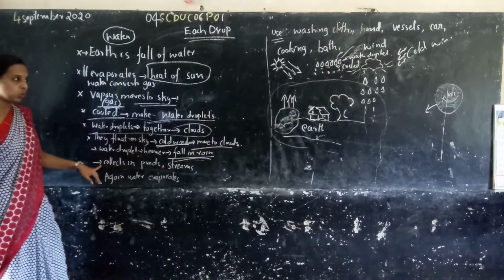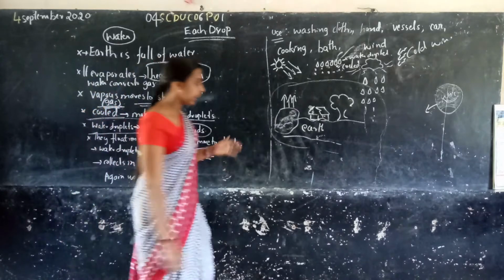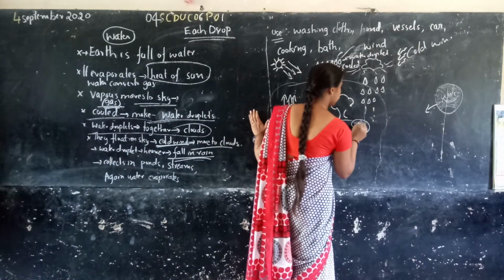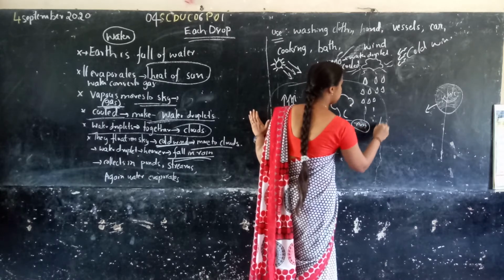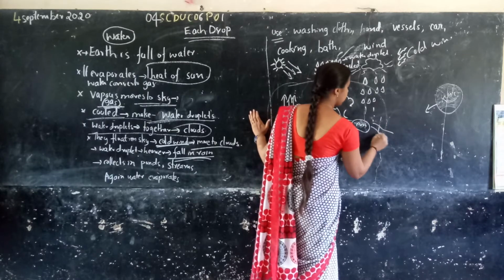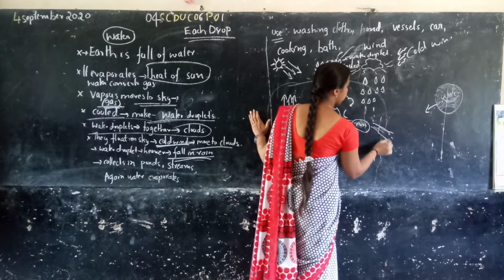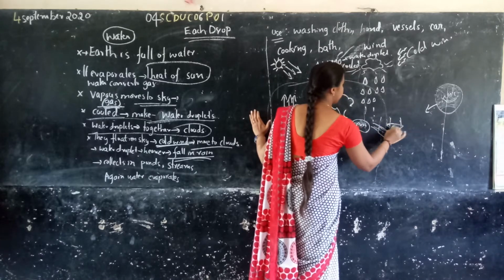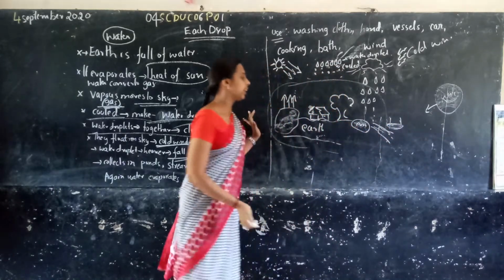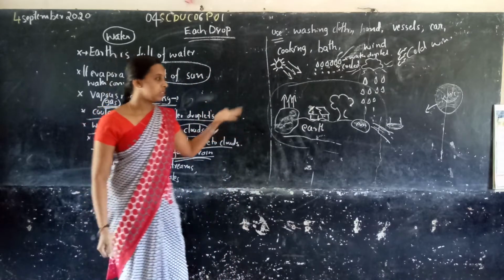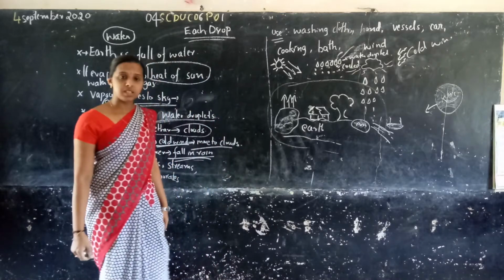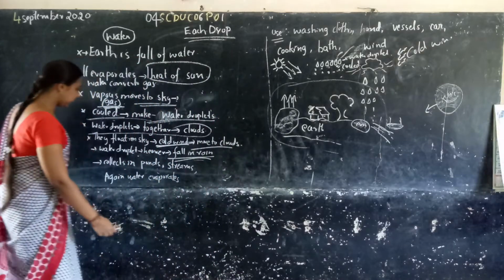Then what do we do? The rain we collected in ponds. These are ponds or some lakes or some streams. We collected the rain in ponds, lakes and some streams. So again, what happened?